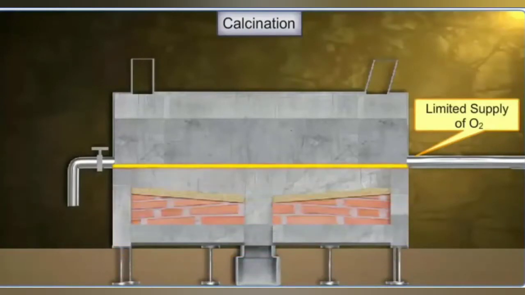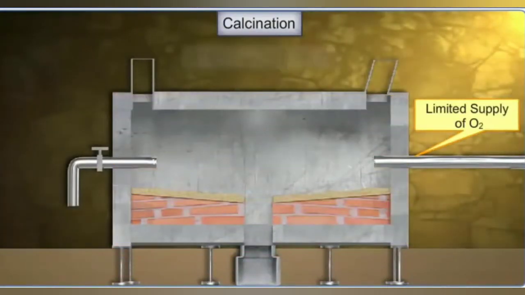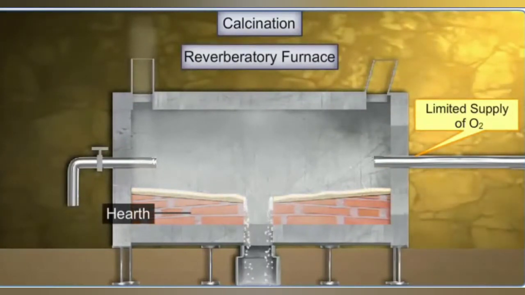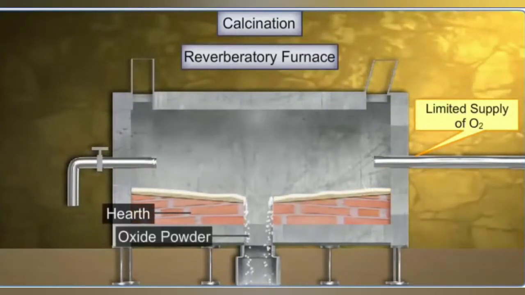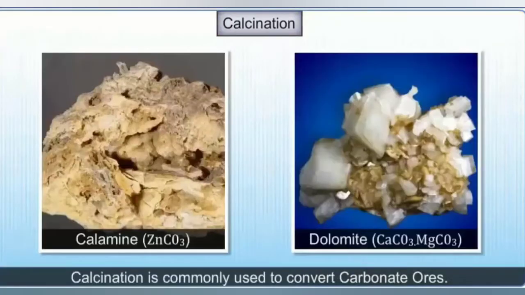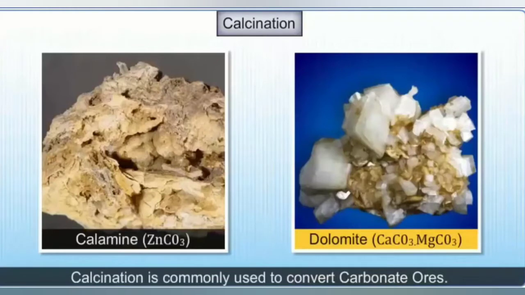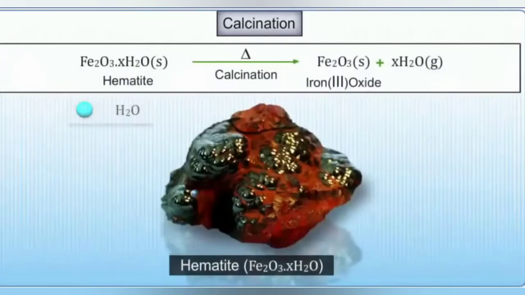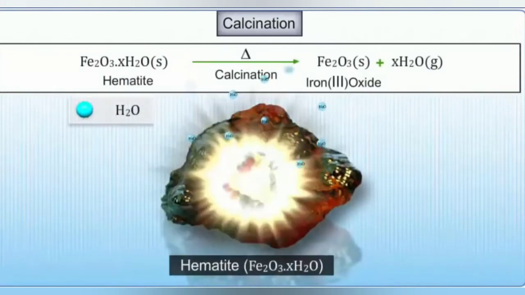Calcination is a process of converting an ore into its oxide by heating it strongly below its melting point either in the absence or limited supply of air. It is usually carried out in a reverberatory furnace. This method is commonly used to convert carbonate ores such as calamine and dolomite into their respective oxides. Also, the hydrated ores lose water of crystallization during calcination.